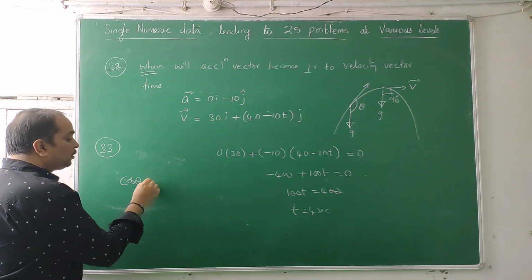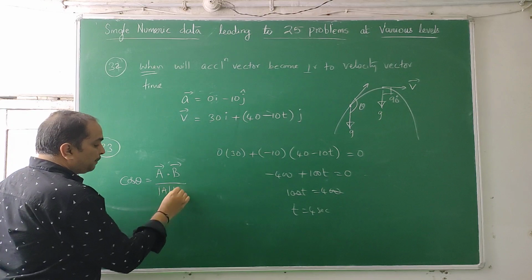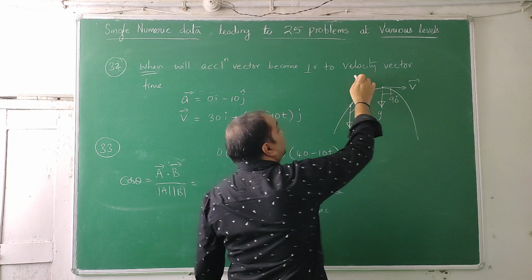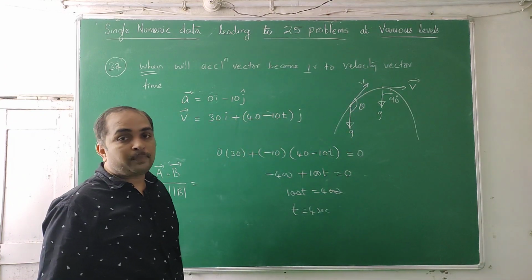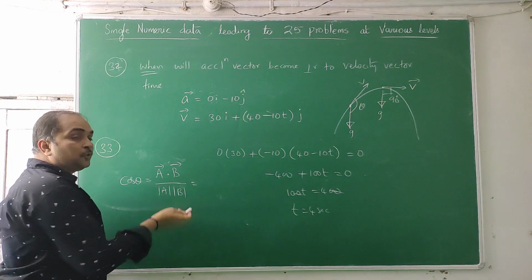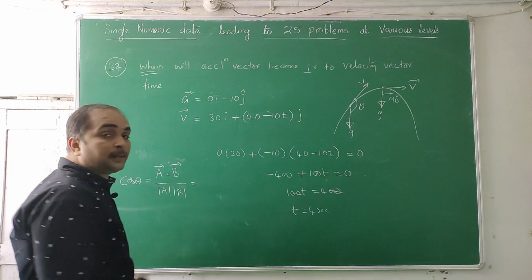cos theta is equal to a bar dot b bar by mod a mod b. This is the formula we can use. So you have to write the instantaneous velocity in vector form, the acceleration in vector form, make the dot product, write the values, and you will get the cosine of it. Then you have to go to natural cosines or use a calculator to get the answer.